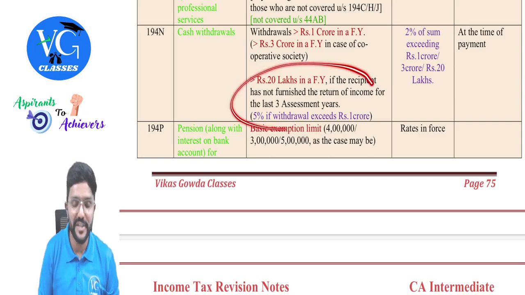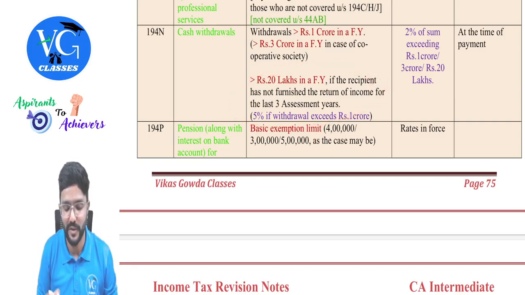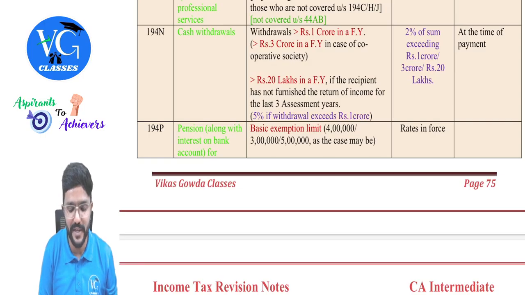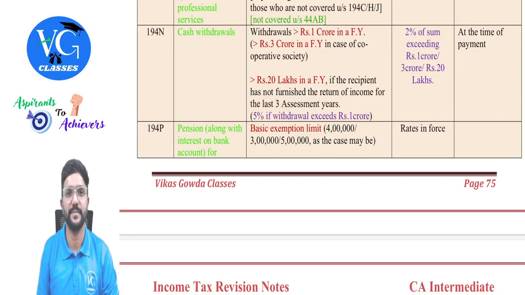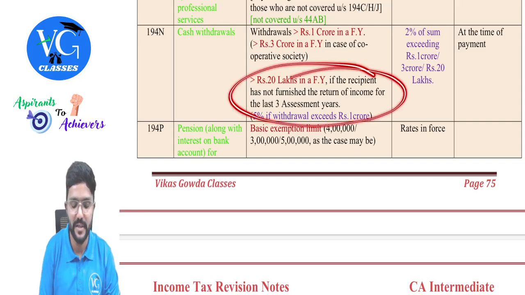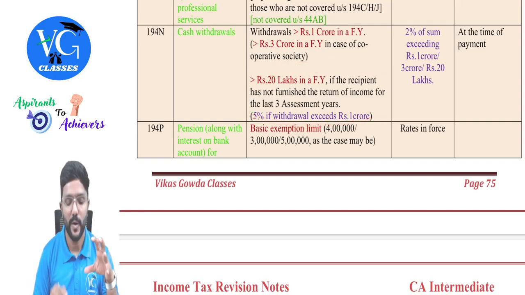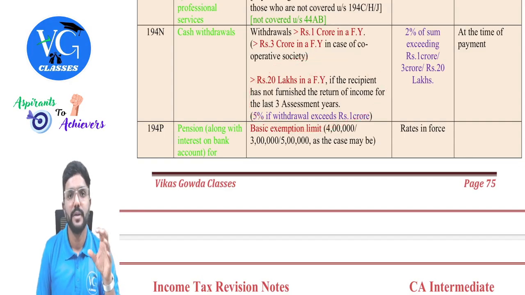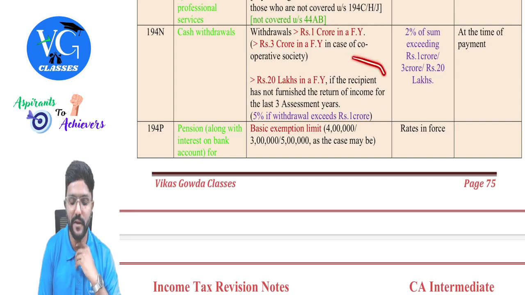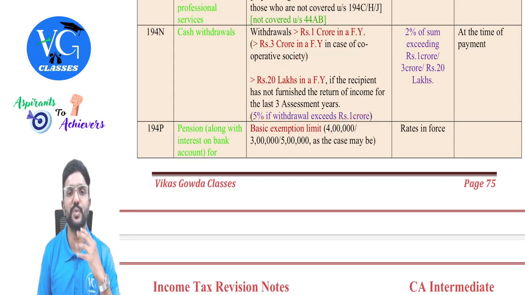Sir, what if the same special person is withdrawing more than 1 crore? Then in excess of 1 crore, 5% TDS has to be deducted. Okay, only for this special person, this provision, guys. I will repeat. This is for a person who is withdrawing the money and has not filed the returns for the last 3 years. So now the bank has to cross check this also. If the payee has not filed the returns for the last 3 continuous years, then he will fall in this category. The threshold limit is 20 lakh.